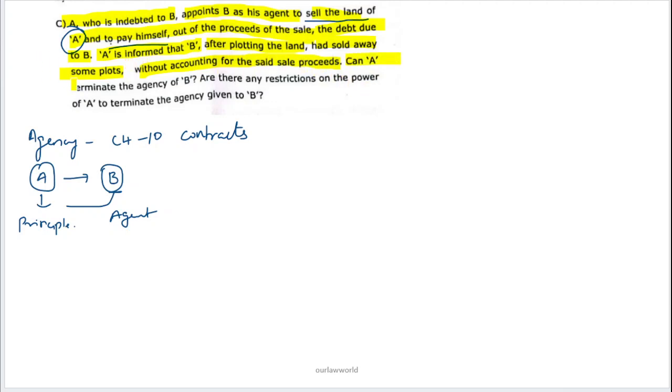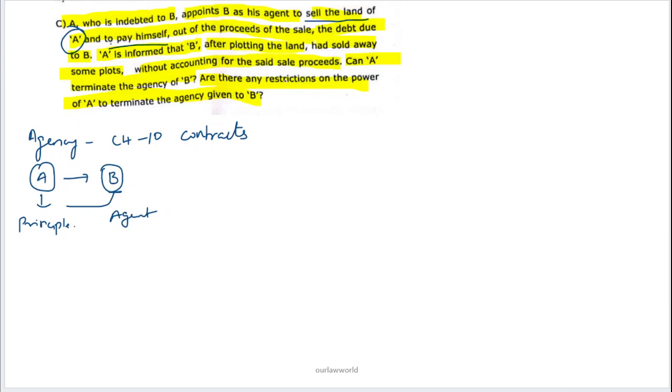Can A terminate the agency of B? Are there any restrictions on the power of A to terminate the agency given to B? So here the question is asking, can the principal terminate B, can he terminate the agency, and are there any restrictions on behalf of the principal?